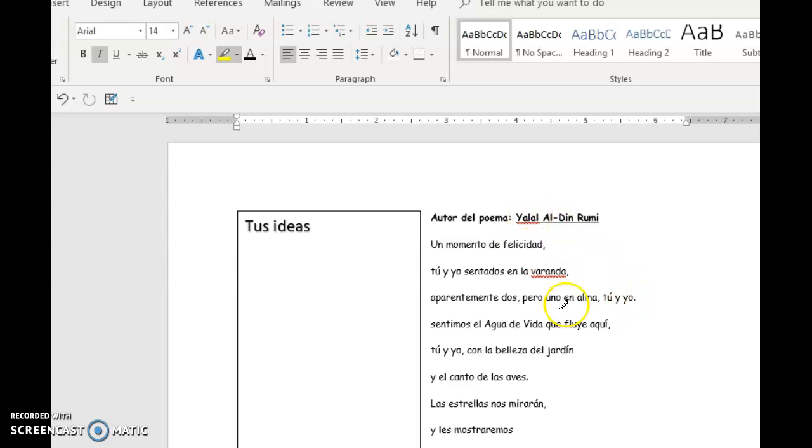For example, you read this one, and Belleza de Jardín is one of them, and Agua de Vida is one of them. You want to highlight those phrases or words. Do not highlight the whole poem. So I highlighted Agua de Vida, it has a certain meaning to me, water of life, and in my head I have some sort of connection with it.